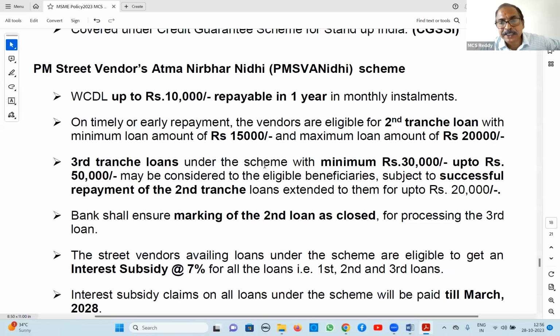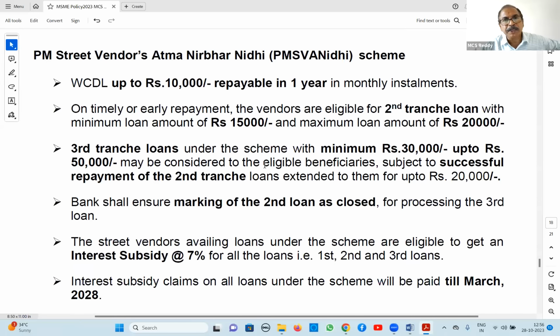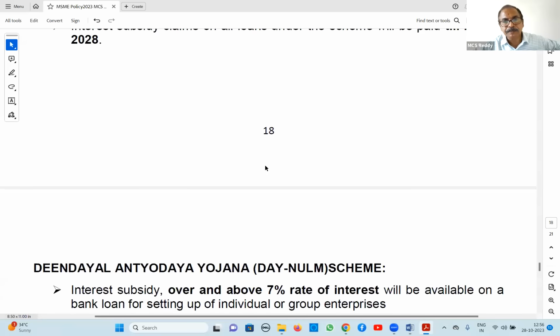Here the only thing is, interest subsidy they will get at the rate of 7% for all these first tranche, second tranche and third tranche loans. This is about the PM Swanidhi scheme.